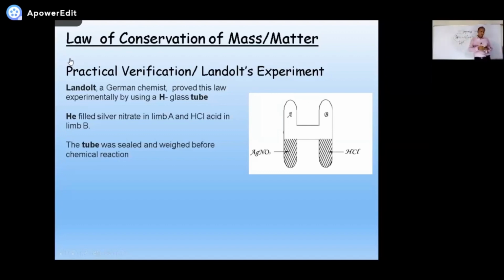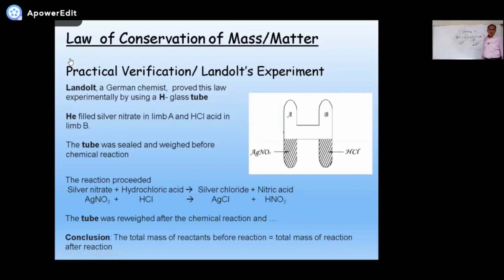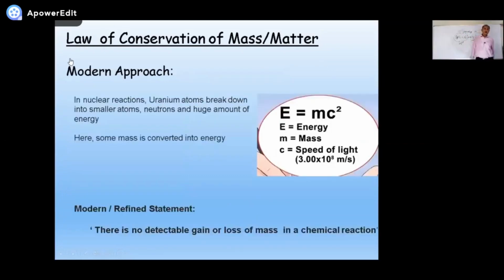So, what was the reaction? You can see on the screen, silver nitrate is reacting with the HCl, producing silver chloride and HNO3. All right. So what is the conclusion here? The total mass of the reactants is equal to the total mass of the products. All right. The last part.